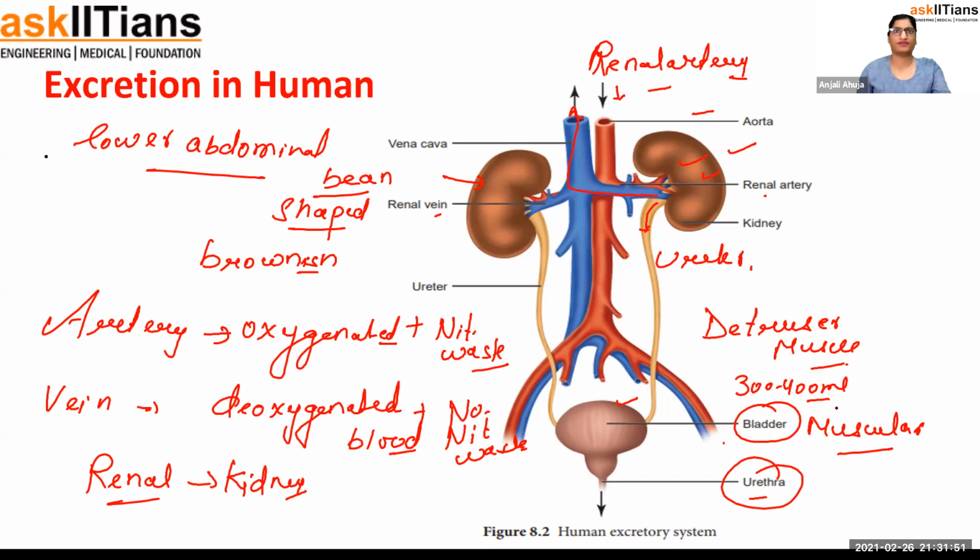Interesting point. In pregnant women, they tend to urinate more because their womb, that we call the uterus, is present near the bladder. The uterus is increasing in size, so it keeps pushing on the bladder. So a woman who is pregnant cannot store 300 ml of urine. They keep getting the sensation that it is filled, because it's actually filled. It doesn't have the space to store more. Okay. So that's all about the excretory system.